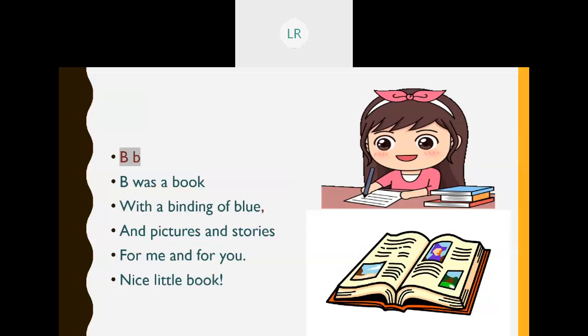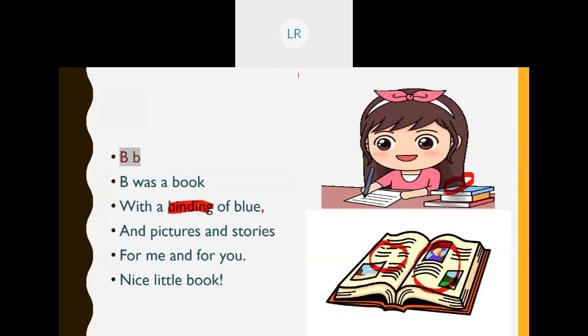Can you see a girl? She's keeping the blue bound book near her, and so many pictures and stories you can see. Do you want me to highlight once again? See, you can see a picture here, and she's reading a story. Here you can see the blue bound book, and you can see the word binding here.